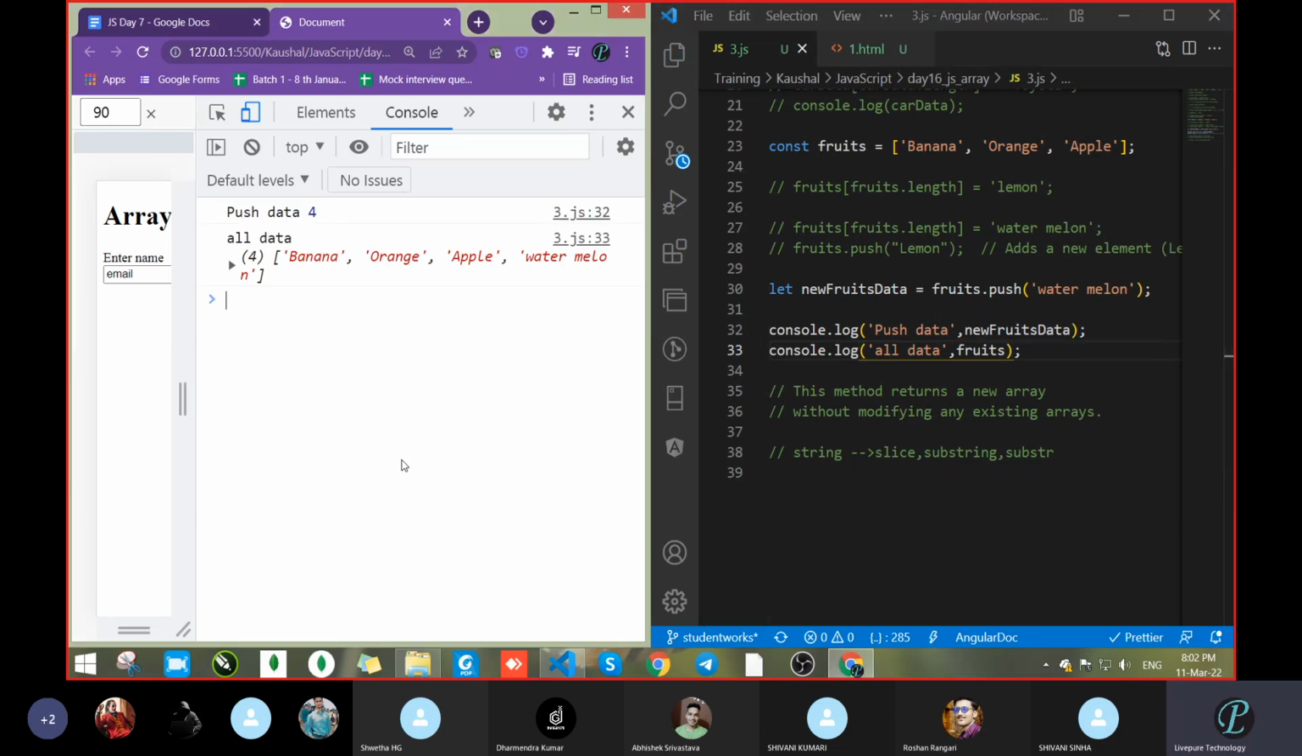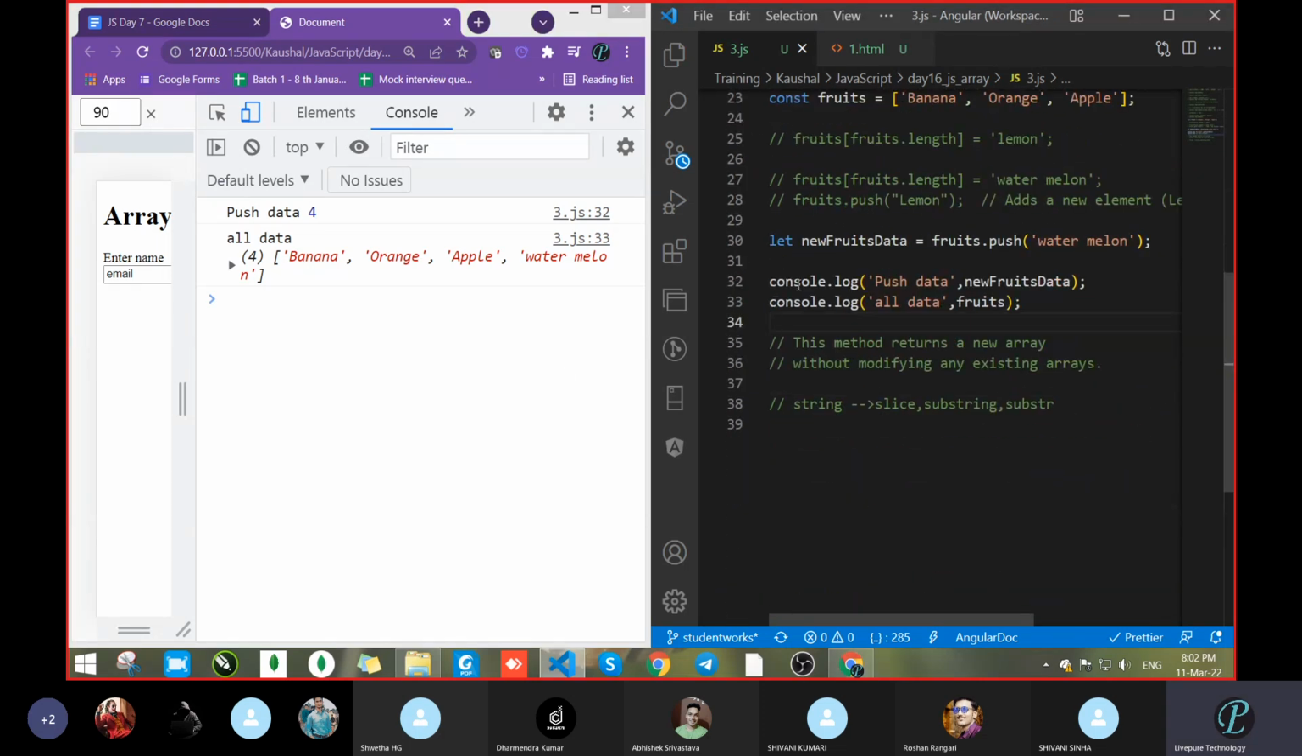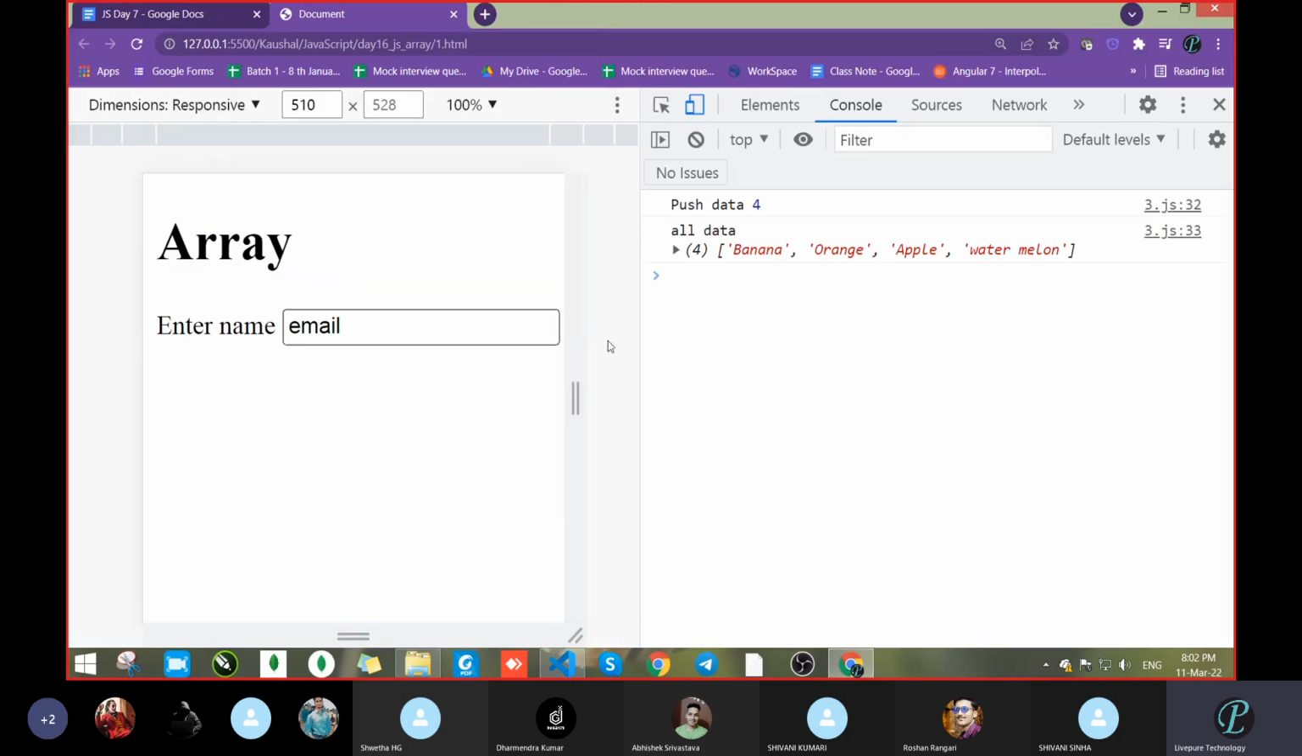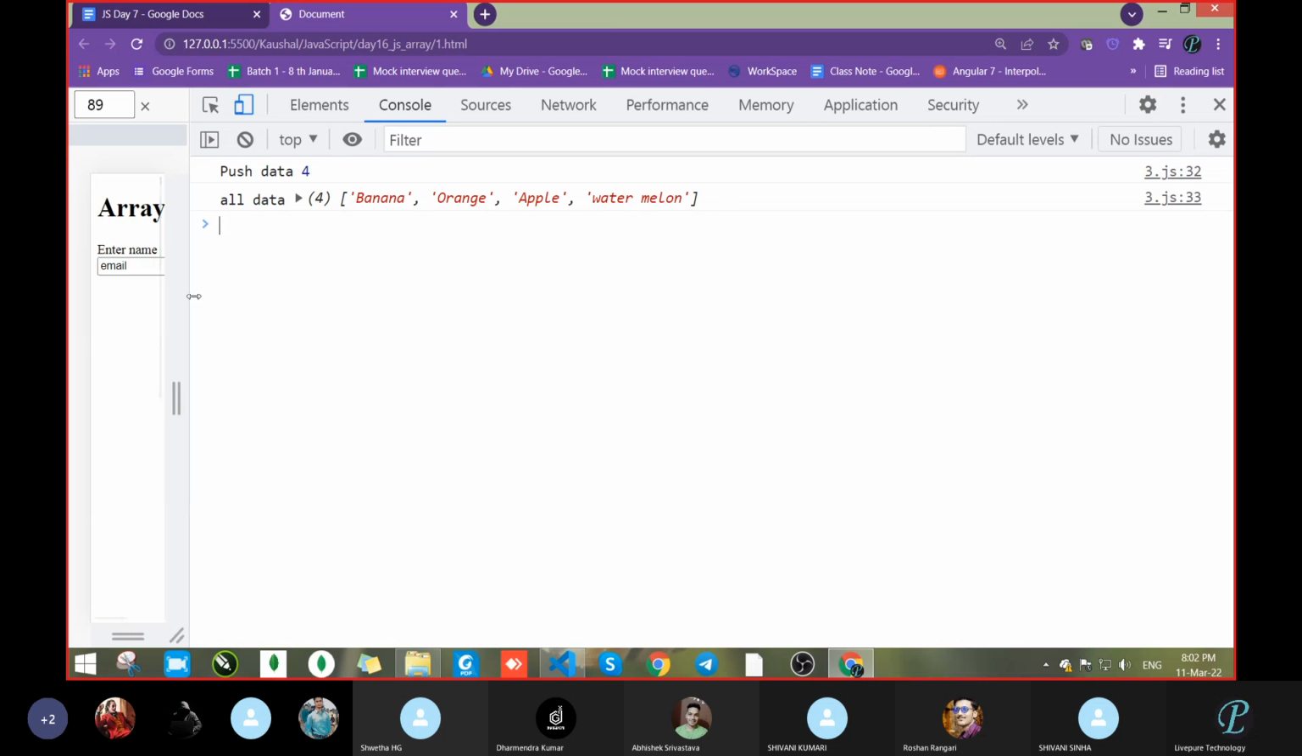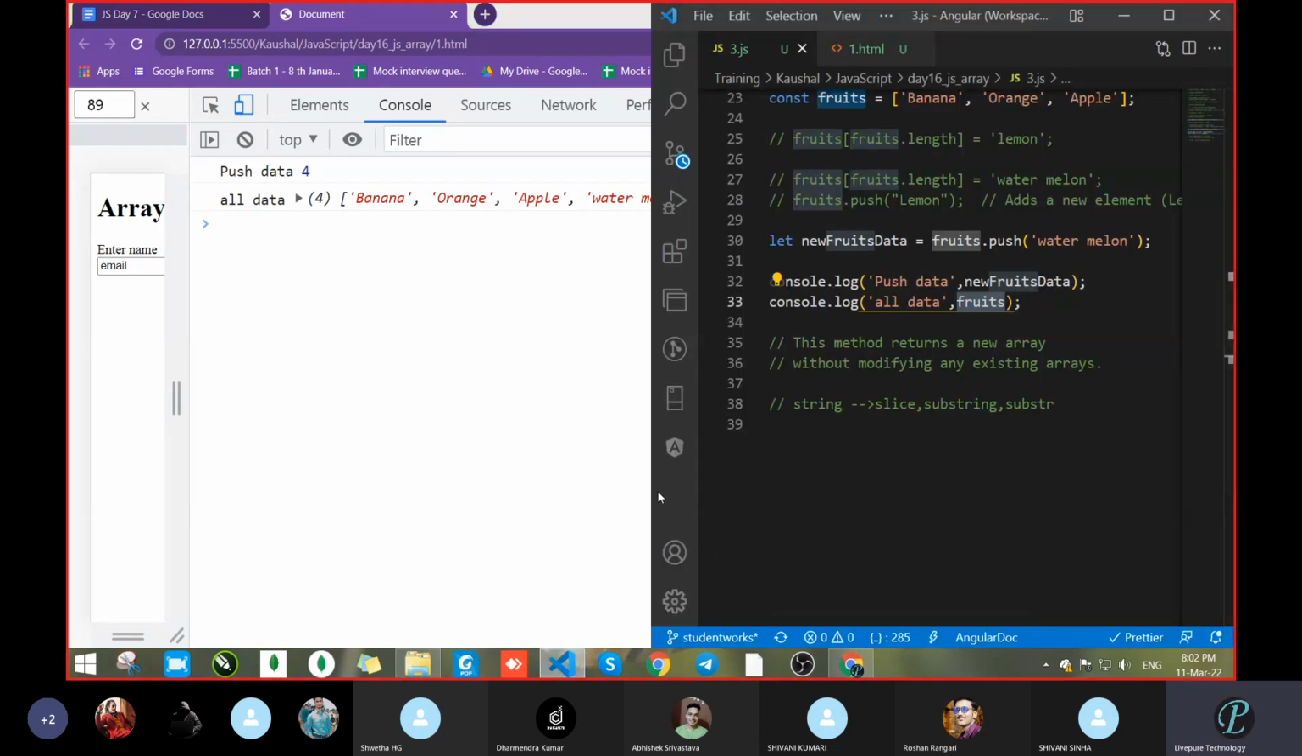What are you getting from these both? Tell me. See what I did. I wrote console.log push data, and there we wrote new fruit data. And what is new fruit data? New fruit data is the fruits.push method. Correct. And in the case of this line, all data, we are returning just fruits. Let's increase this. You will get some clarity. Look over the code here. What are you getting?